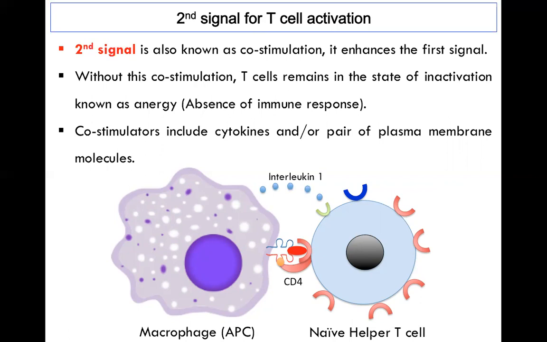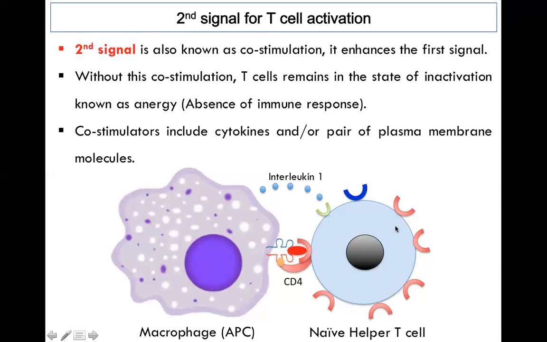First, let's try to understand what is meant by the term interleukin, or in other words, why we call them interleukins. These molecules communicate between the macrophage, which is the APC here, and the helper T cells.